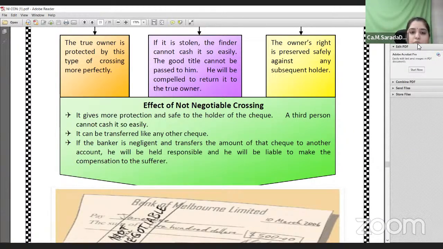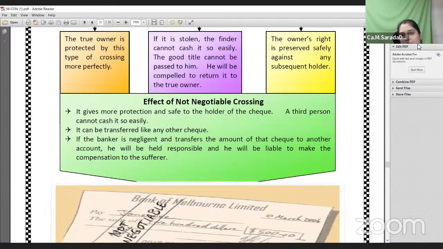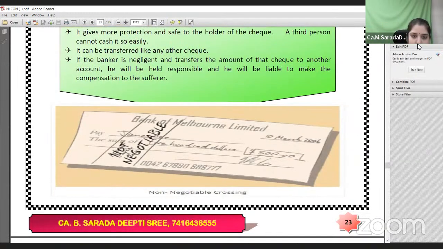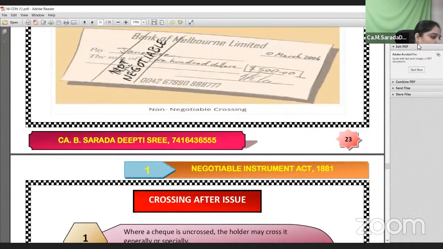It can also be transferred like any other check. The transferability can be done, but it will be transferred only to the right person. If it goes to the wrong person, you can claim the amount back. Even the collecting banker should transfer the amount to the paying banker if it is transferred to the wrong person's name and to his wrong account. This is a benefit of not negotiable crossing.